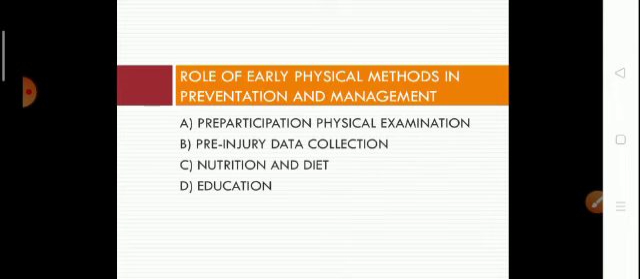Now, the role of an early physical method in preventing and managing injuries. The first role is the pre-participation physical examination. The examination should be performed 4 to 6 weeks before the season about the athlete's level of condition. The 7 major parts of sports examination are